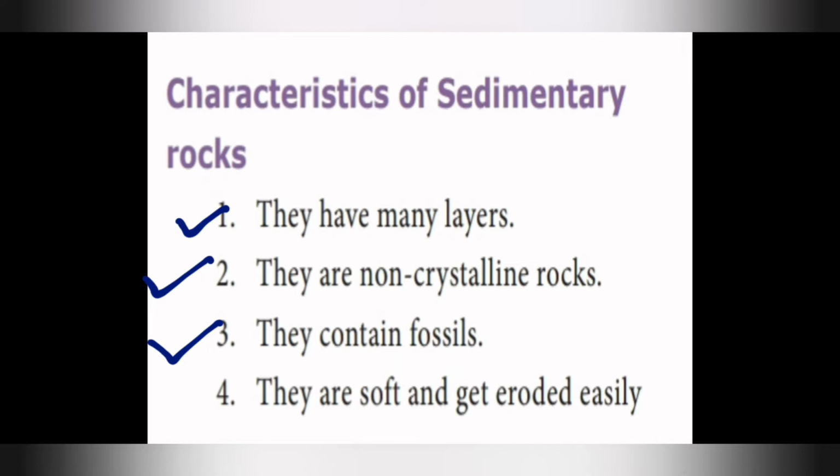Here they contain fossils because sand, dead plants, small stones and dust particles are cemented together to form layers, so fossils will definitely be contained. Fourth, they are soft and get eroded very easily.